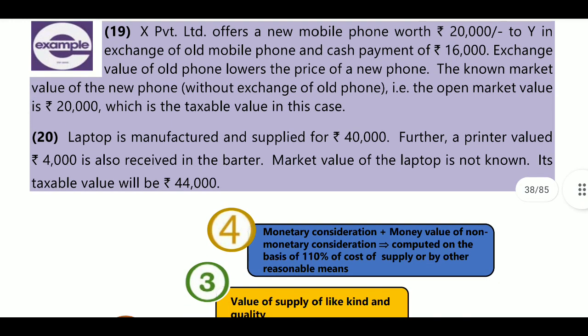Next, a laptop is manufactured and supplied for 40,000. Further, a printer valued at 4,000 is also received in barter. So a laptop manufactured and supplied for 40,000, and a printer valued at 4,000 is also received in the barter system. The market value of the laptop is not known. If you don't know the market value, then the taxable value will be 44,000.